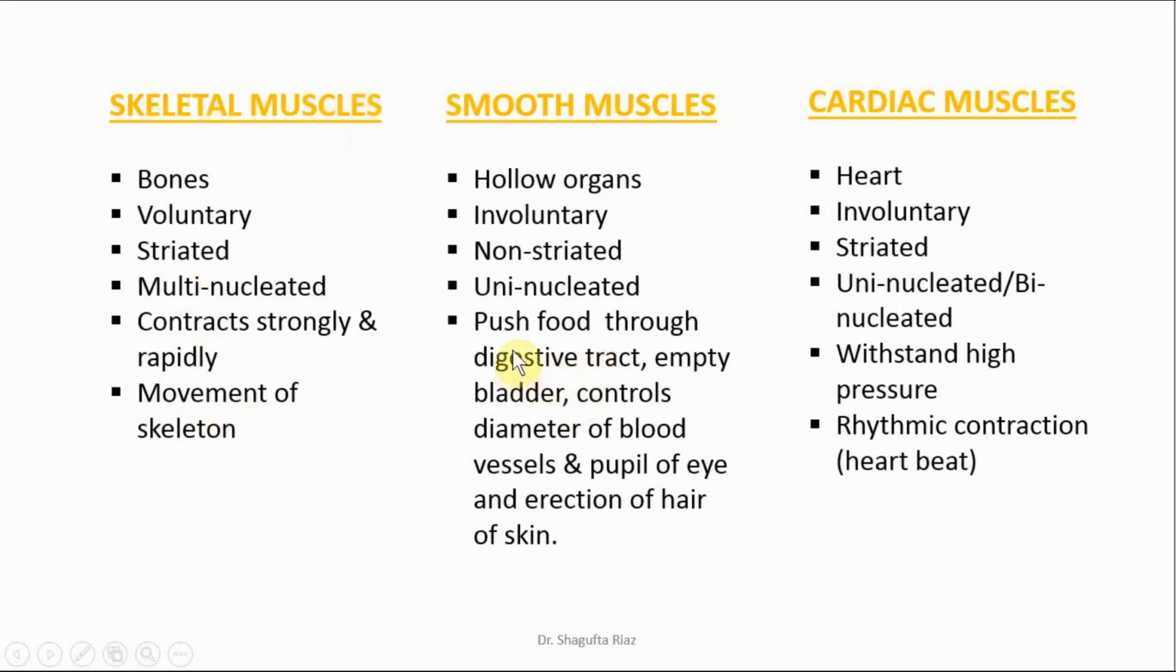Smooth muscles push food through our digestive tract. They are also responsible for emptying our urinary bladder, and they control the diameter of our blood vessels and the diameter of the pupil of our eye, right? And they are also responsible for the control of erection of the hair of our skin.